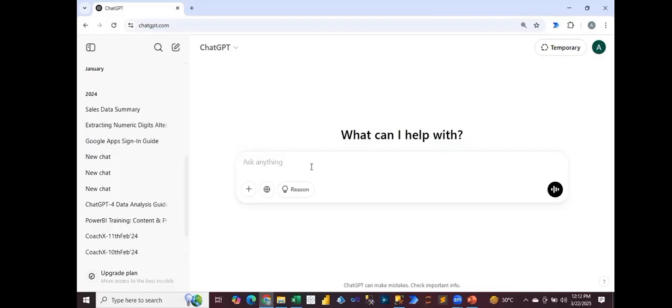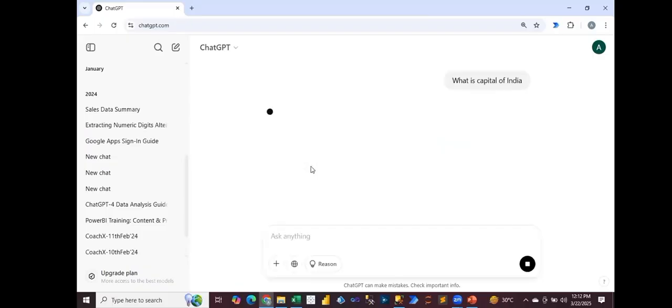Now, for an example, see, a very common question. Suppose I ask a very common question, what is the capital of India? See, it has given this answer.